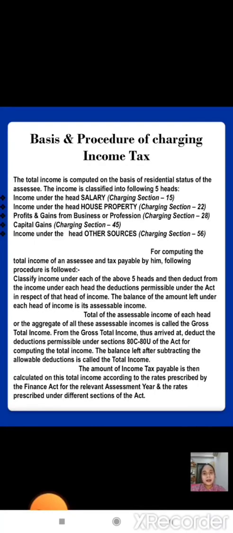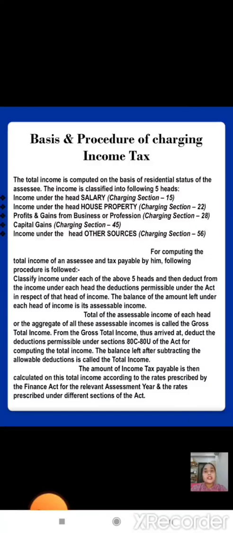Basis and procedure of charging income tax. The total income is computed on the basis of the residential status of the assessee. The income is classified into various heads: income under the head salary, section 15; income under the head house property, charging section 22; profits and gains from business or profession, charging section 28; capital gains, charging section 45; and income under the head other sources, charging section 56.